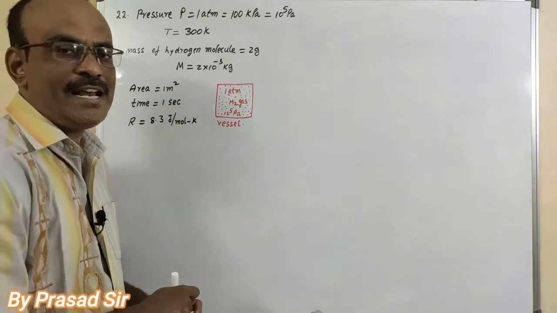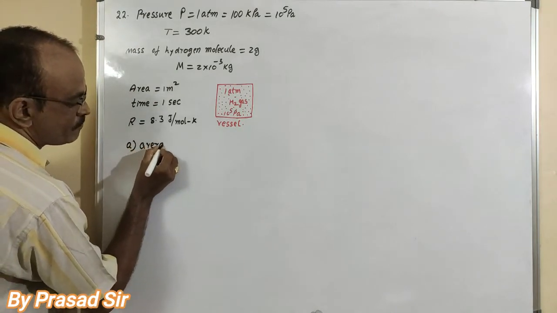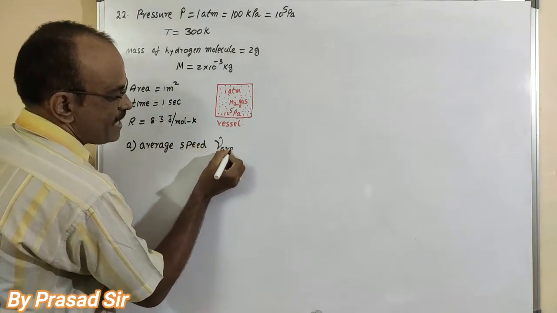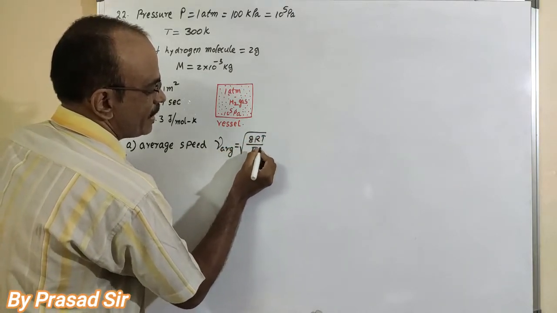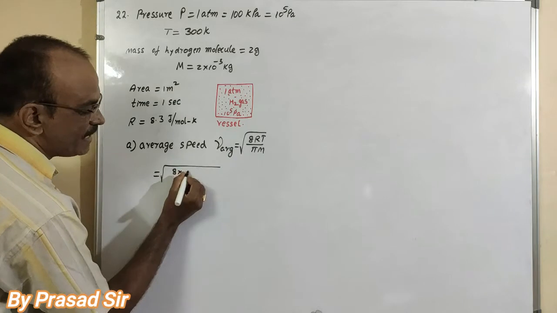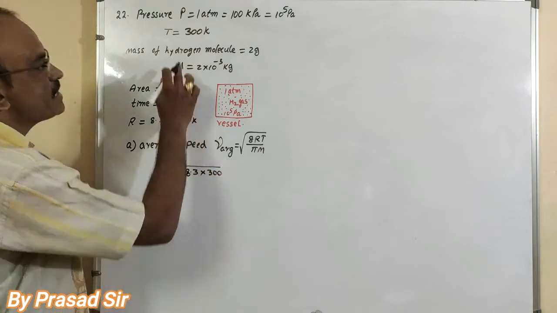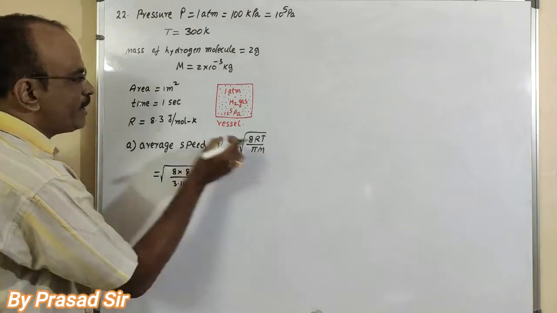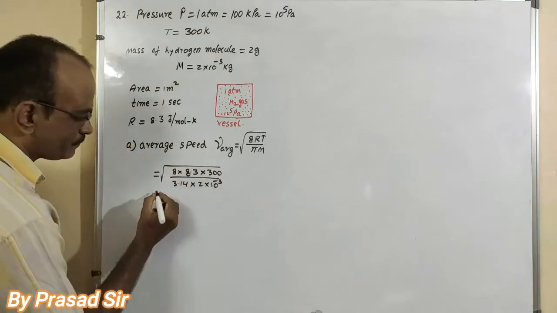First of all, we want to calculate A, that is the average speed. That means V average is equal to square root of 8RT divided by pi times M. So here, square root of 8 into the universal gas constant, 8.3 joule per mole Kelvin, into temperature, given as 300 Kelvin, divided by pi, we know 3.14, times the molecular weight of hydrogen, which we calculated as 2 into 10 to the power of minus 3.